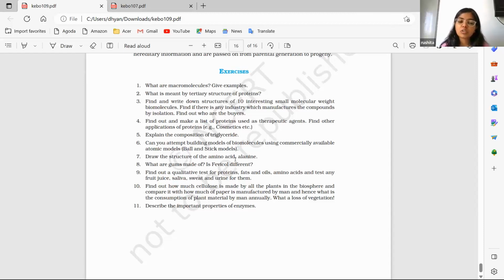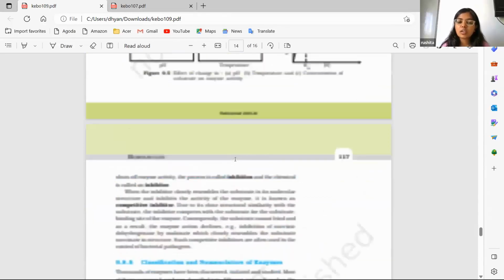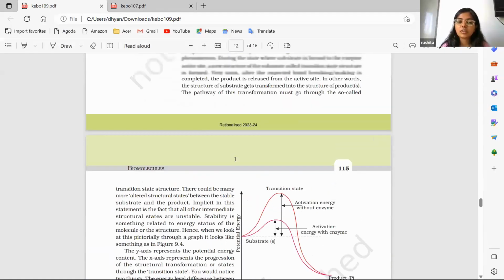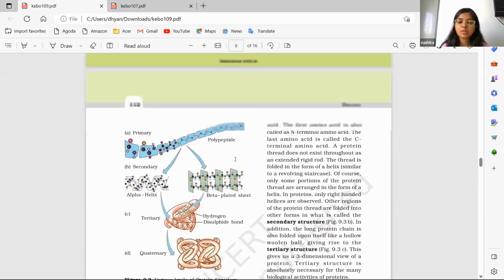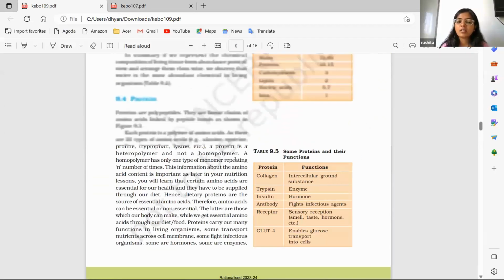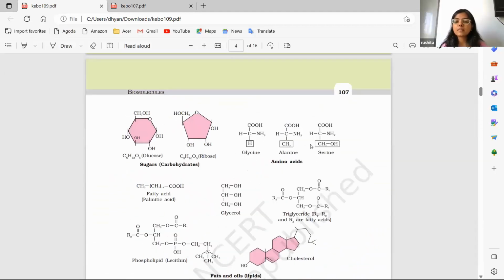Then seventh question is draw the structure of amino acid alanine. So here the amino acids also have a particular structure with a particular backbone which remains same in all the amino acids and two groups change. So here this is the structure of alanine. As you can see, a methyl group is attached here with a hydrogen. So the carbon, amino group and the acid group remain same in all the amino acids. That is common. Only the side chains change, the hydrogen and the methyl group here.